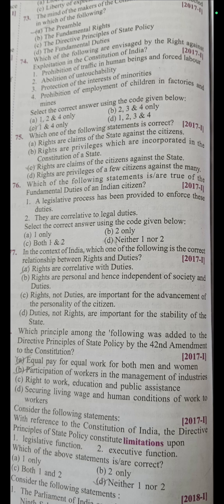These are the constitutional recommendations to the state in legislative, executive and administrative matters, so that DPSP is considered as positive obligations of the state.